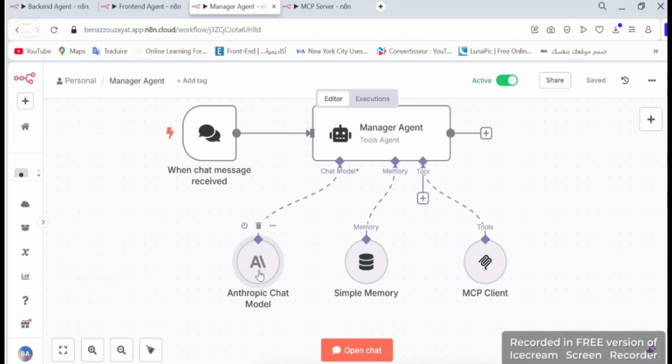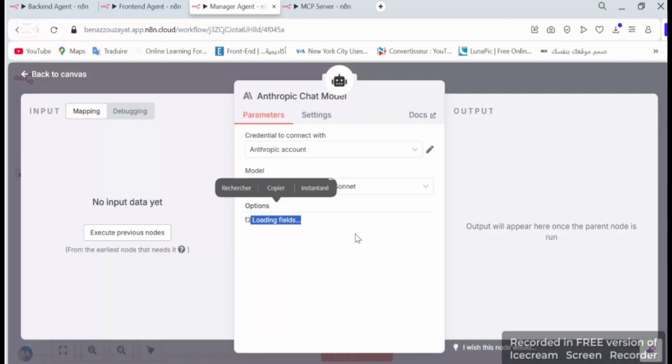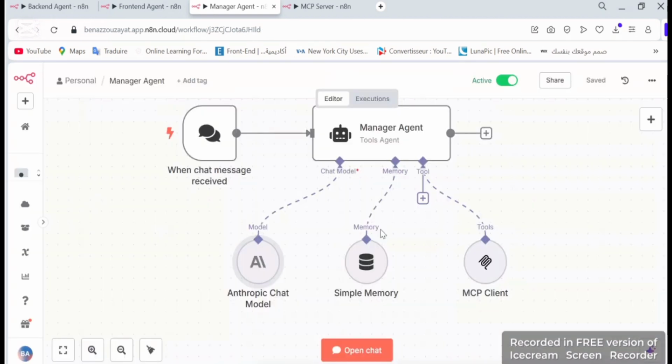These agents use AI models. In my case, I used the Claude Sonnet. It's an advanced AI model by Anthropic. It acts as the brain of each agent. Here, the project manager uses Claude Sonnet to plan tasks and assign them to the other agents. It also connects with the memory buffer to retain past interactions.